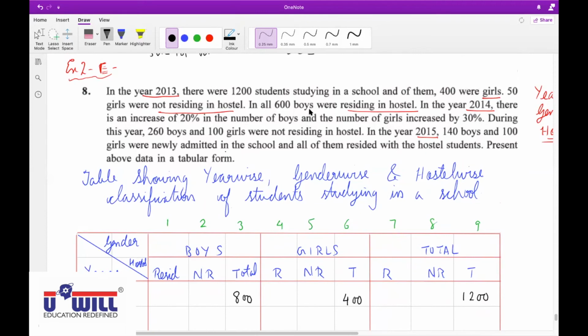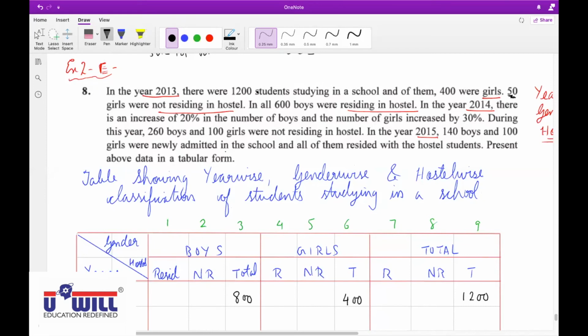Pratham, unmute yourself. Read the next information, from 50 onwards. 50 girls were not residing in hostel.